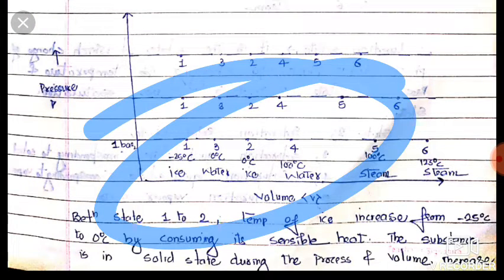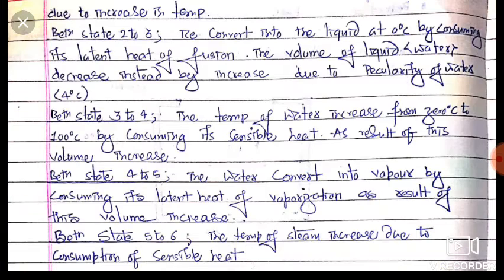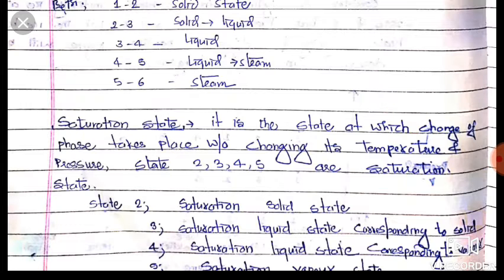Now my dear friends, from state 1 to 2, what happened? It is in the solid state, and from 2 to 3 it got converted from solid to liquid, and from 3 to 4 there is only the liquid state.